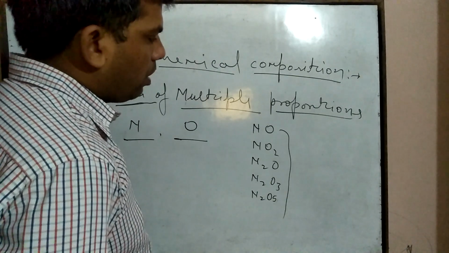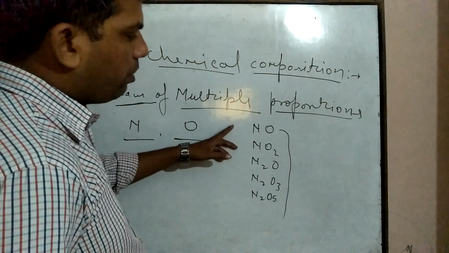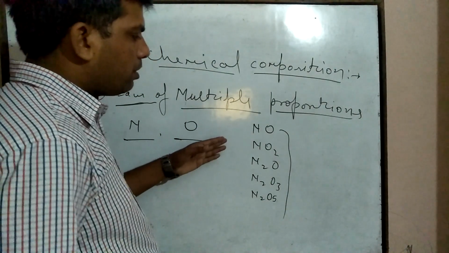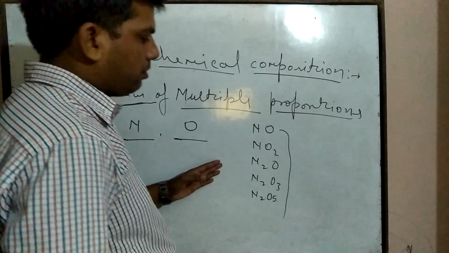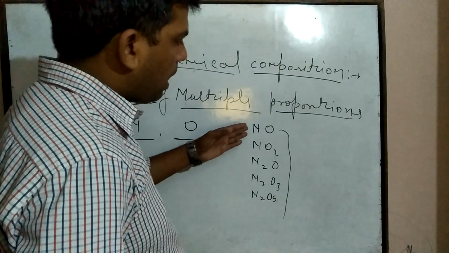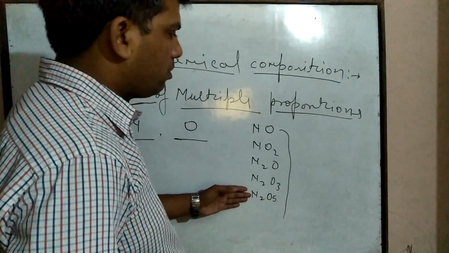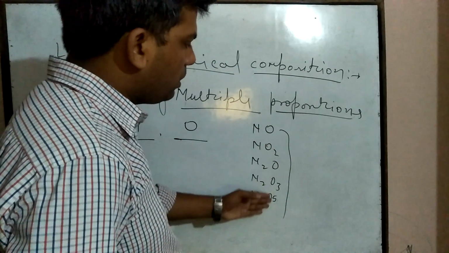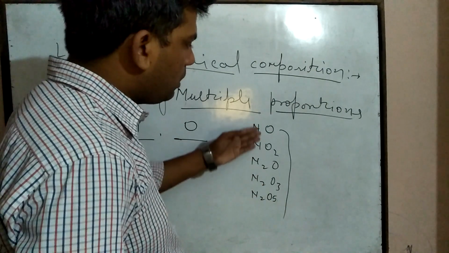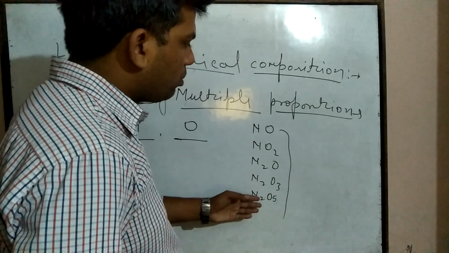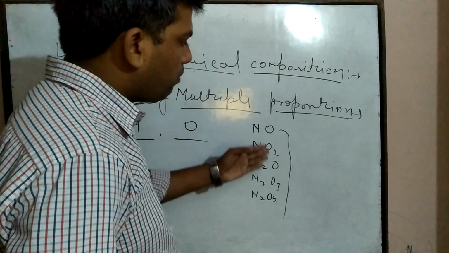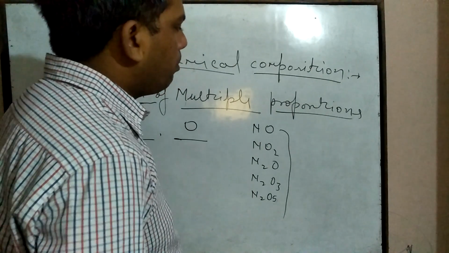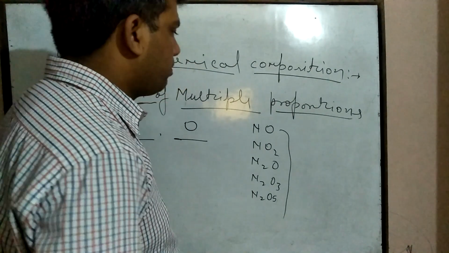Now, if we fix the mass of nitrogen and see the ratio of the masses of oxygen in these different compounds, then the ratio of the masses of oxygen bears a simple form.